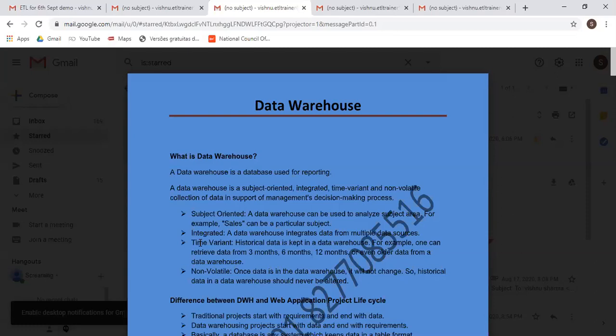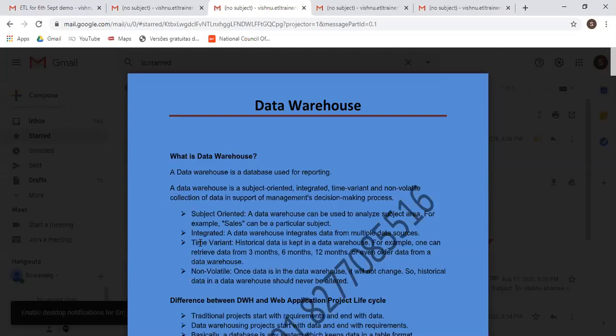Historical data means whatever sales happened till yesterday, till last week, till last month, till last year. Those are called historical data. But whatever sales is going on today is not historical data. That is current data. So being an ETL tester, you will always get the chance to work on historical data only.